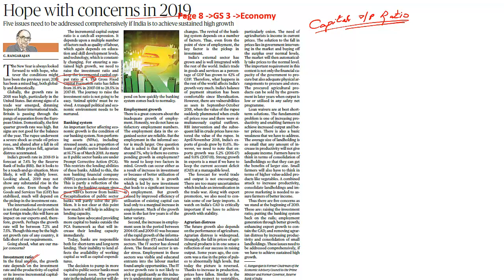The third key important point it speaks about is with respect to employment growth. So what is it with respect to employment growth? This can be diversified into three segments. So what are the three segments?